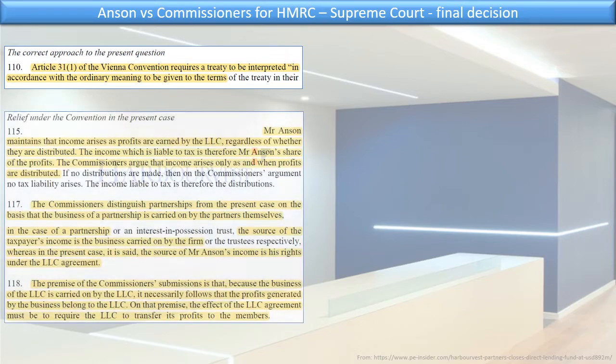Because the next thing he does is he says, relief under the convention in the present case. Mr. Anson maintains that the income arises as profits earned by the LLC, regardless of whether they are distributed. And that's also the way he's being taxed, right? The income which is liable in the sense that Mr. Anson pays tax whether the LLC has made the distribution or not. The income which is liable to tax is therefore Mr. Anson's share of the profits. The commissioners argue that that income arises only as and when the profits are distributed. If no distributions are made, then on the commissioner's argument, no tax liability arises.